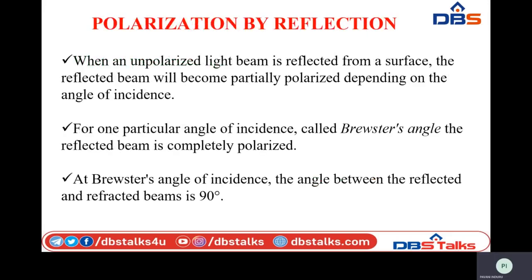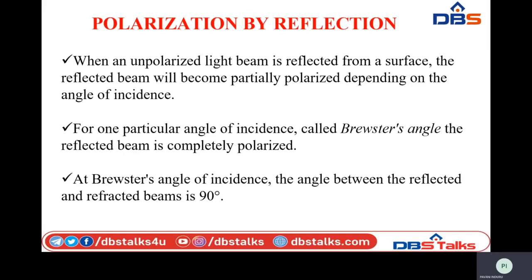Next, coming to the different procedures using which we can produce polarized light. We are able to produce polarized light with the help of processes called reflection, refraction, double refraction, scattering, absorption, etc. Now we are going to discuss how polarization can be obtained by using the process called reflection, and then we will discuss how polarization is obtained with the help of the double refraction process.